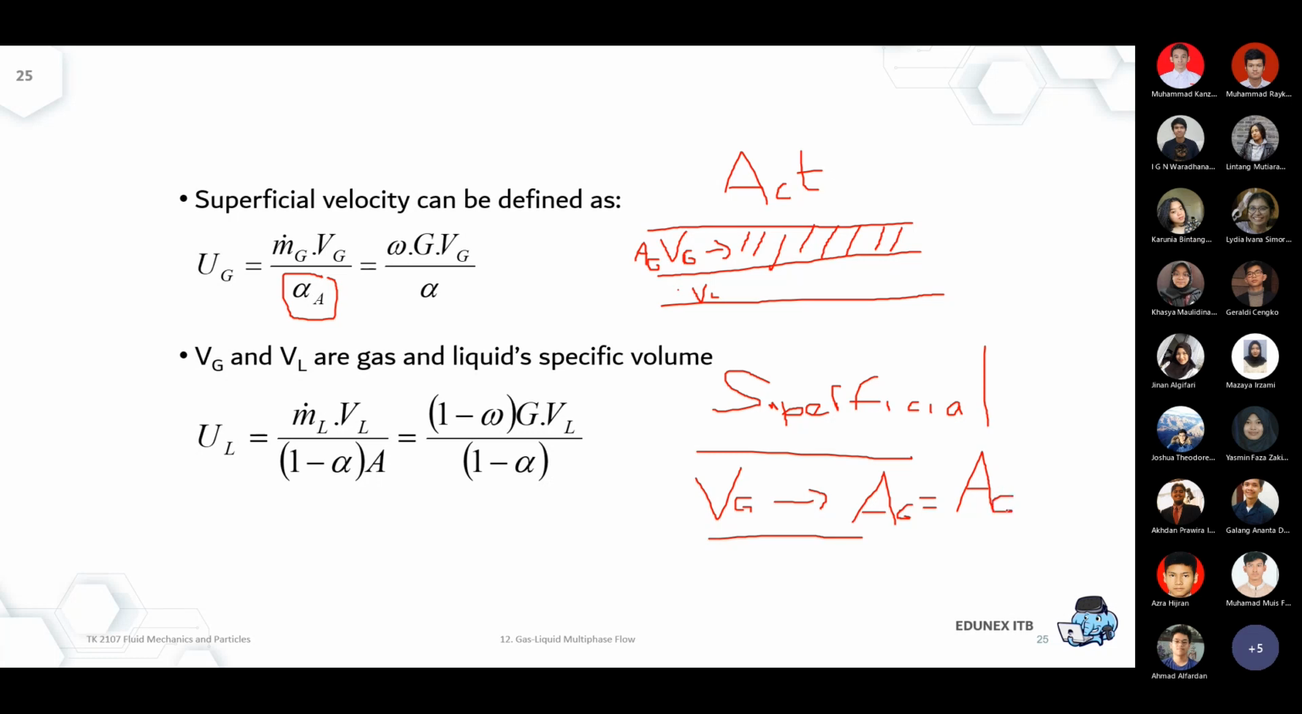So that's the examples or the illustrations. And the same thing with the superficial for liquid. Now it is assumed that liquid can use all the area in the pipeline. So in this case, the AL will be equal to A. That's what it means as a superficial gas and superficial liquid.